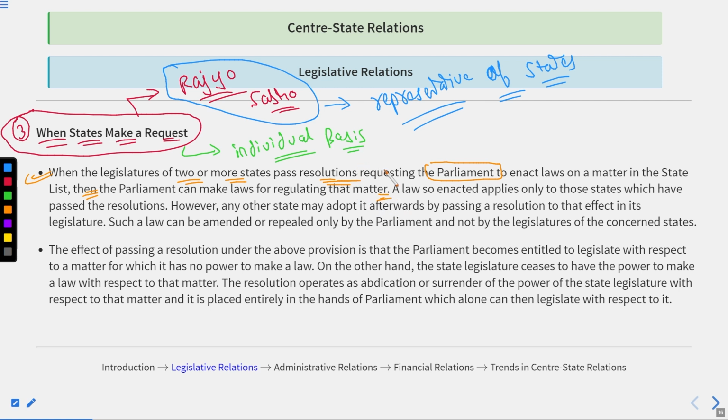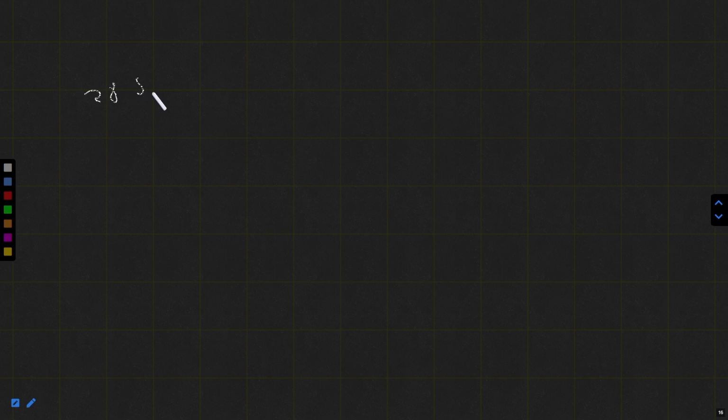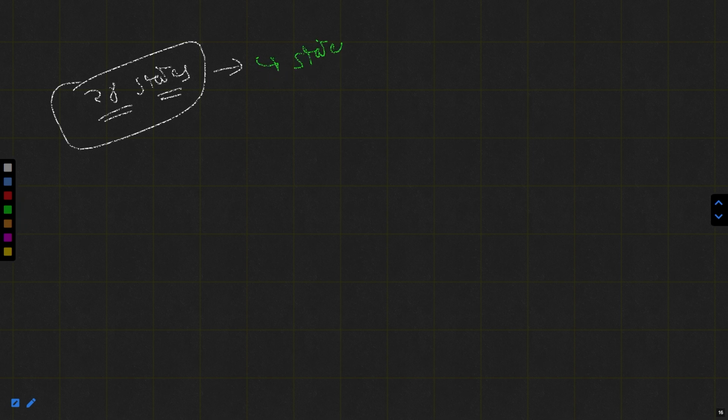Suppose there are a total of 28 states in India. Out of these, for example, four states reach the parliament and request that the parliament should make laws on matters of the state list.